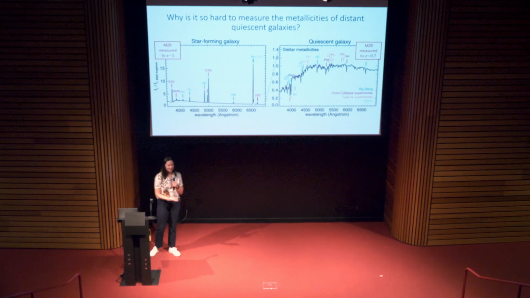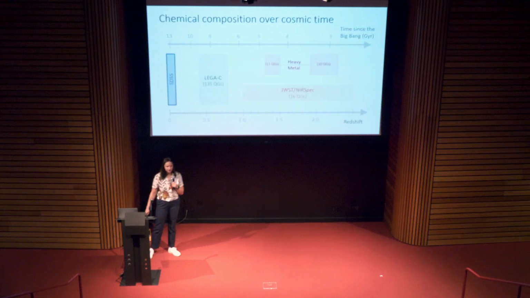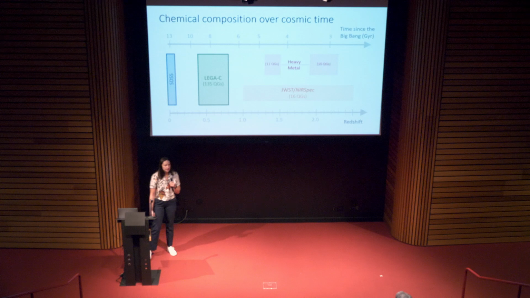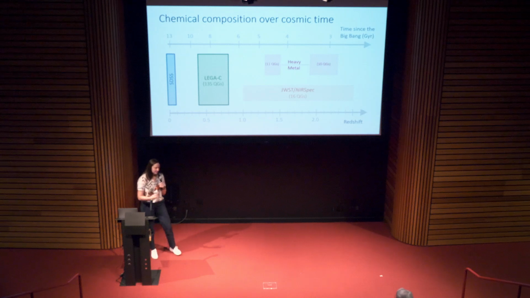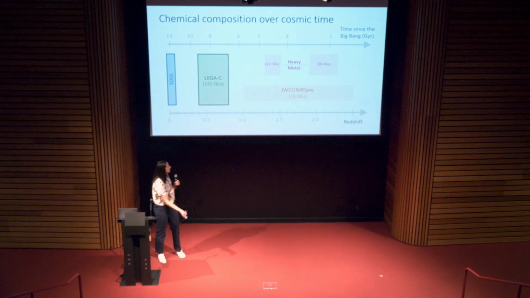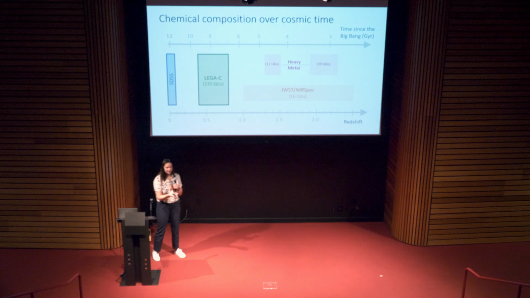How are we going to do that at higher redshift? Luckily, we have surveys that are ongoing or finished, which are going to reach these higher redshifts. So the x-axis here is redshift. I just talked about SDSS, and I'm going to very briefly mention the legacy survey, which was a survey of 4,000 quiescent galaxies with VIMOS on the VLT at a redshift of around 0.7. These spectra are ultra deep, and I selected about 135 of these galaxies that were quiescent.